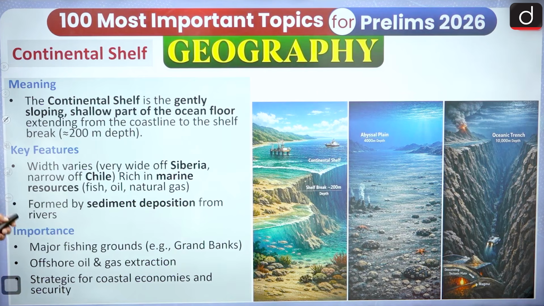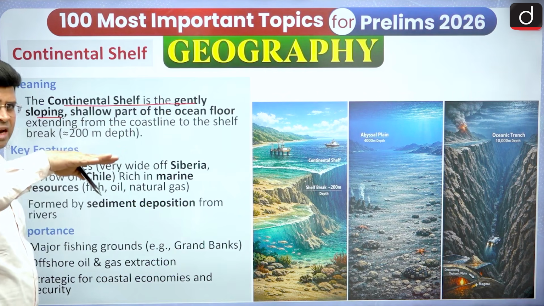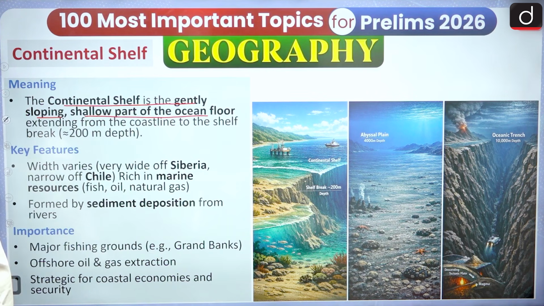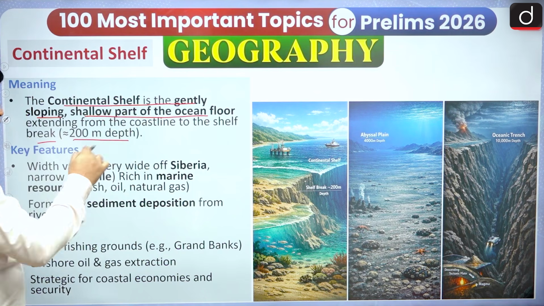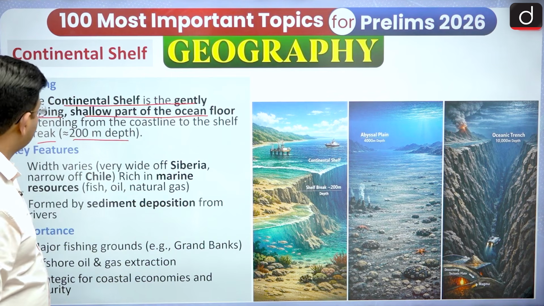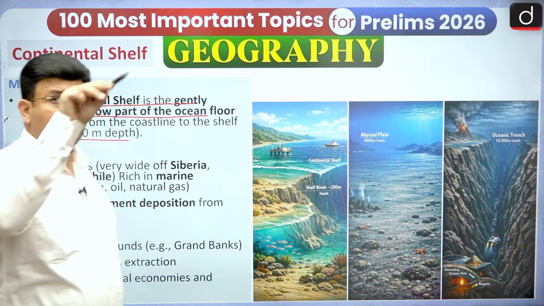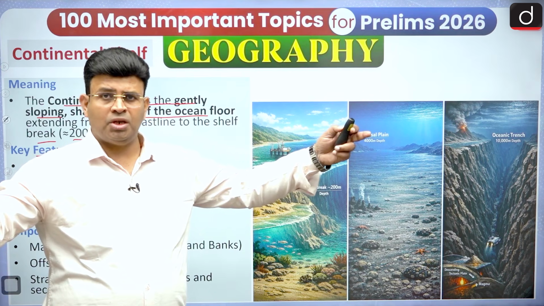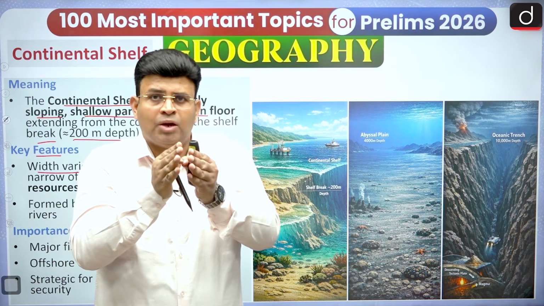And what is happening? The continental shelf is the gentle sloping, very flat kind of, shallow part of the ocean. What is the meaning? It is 200 meter depth, and it extends from the coastline to the shelf break, where the continental slope starts. Till that point it is the continental shelf. Key features: width varies. In the Siberian region the continental shelf is large, but where two plates are subducting, it is narrow.